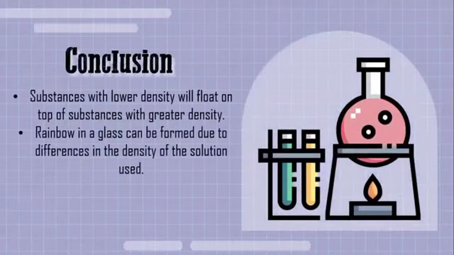And the last, the conclusion. Substance with lower density will float on top of substance with greater density. Rainbow in a glass can be formed due to the difference in the density of the solutions used.